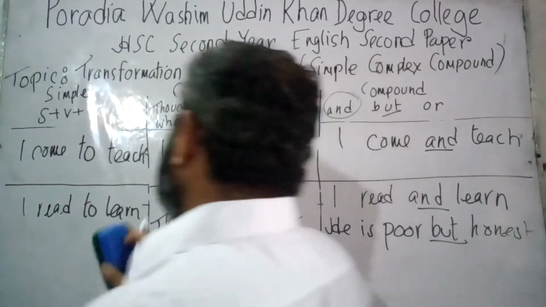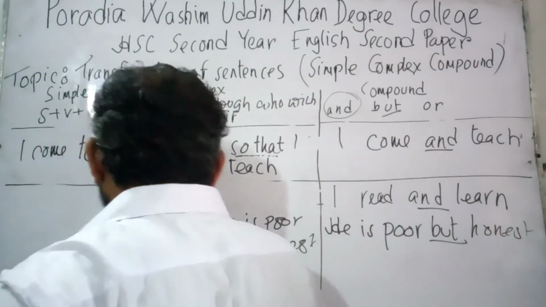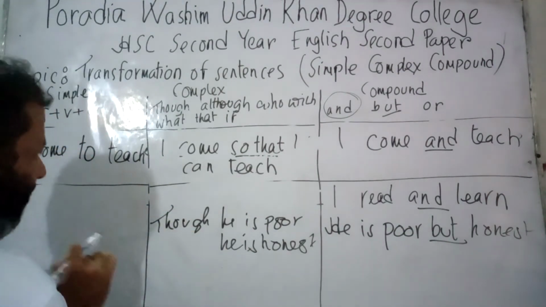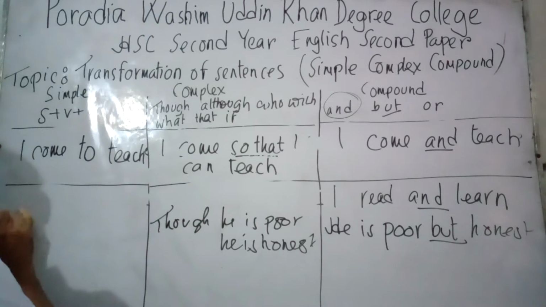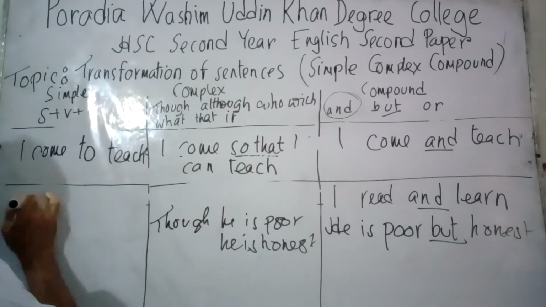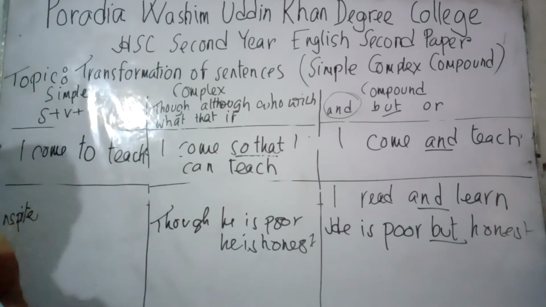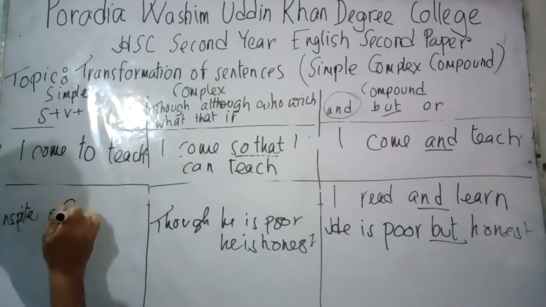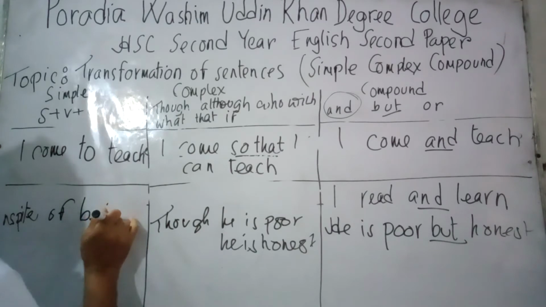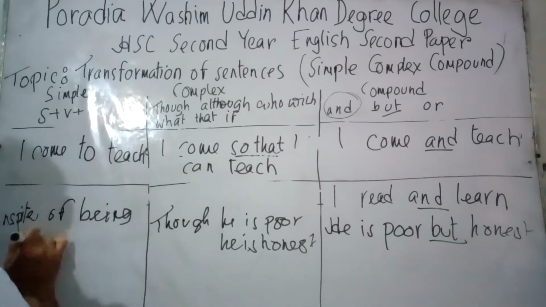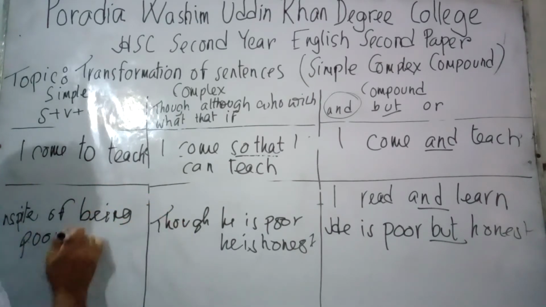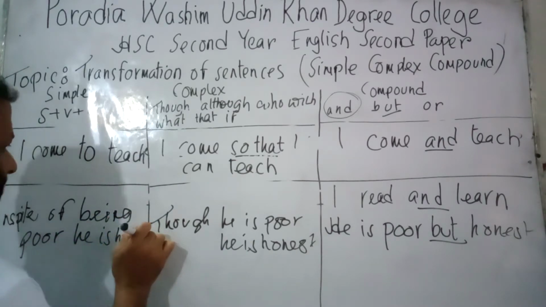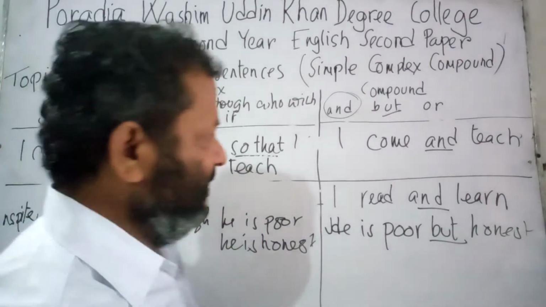Now, when I would find though in the complex sentence, and if I am to convert the sentence into simple, I would write in spite. If I write in spite, I am to give of. In spite of being poor, he is honest. In spite of being poor, he is honest.